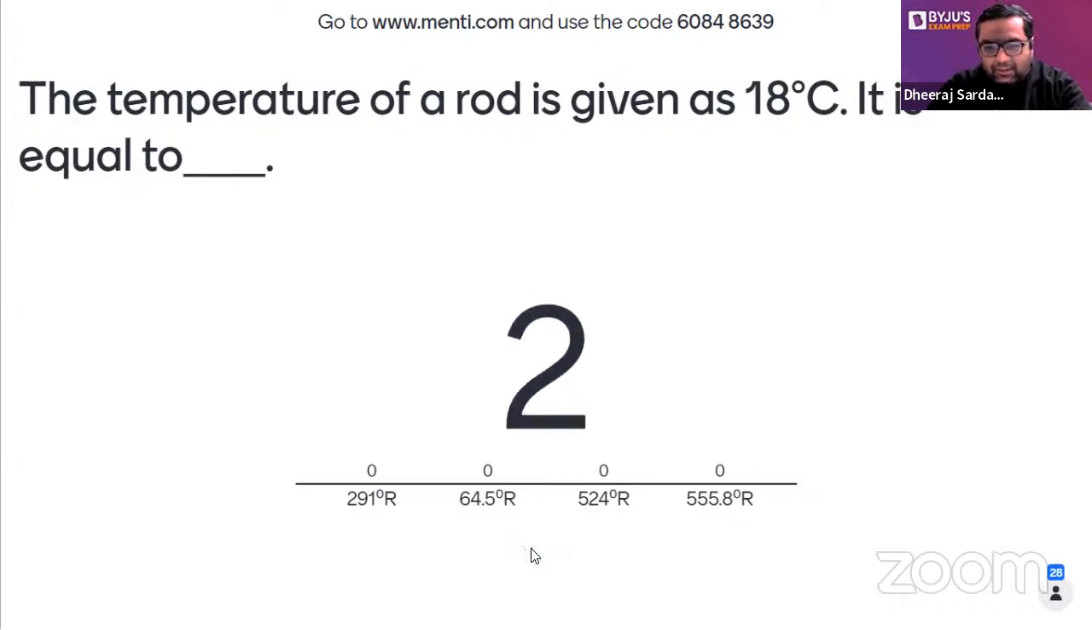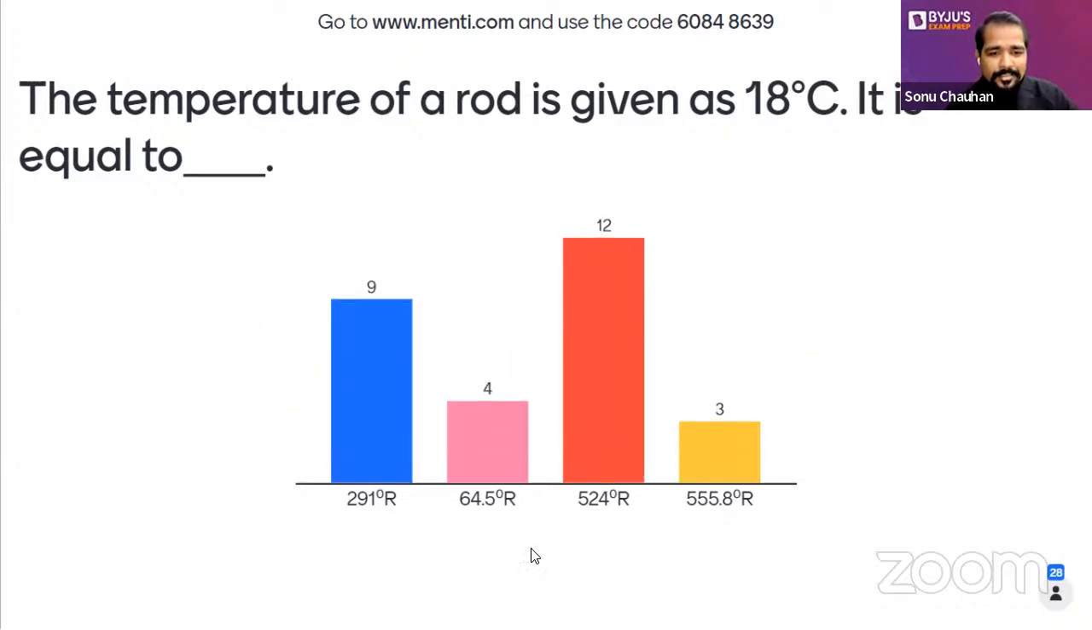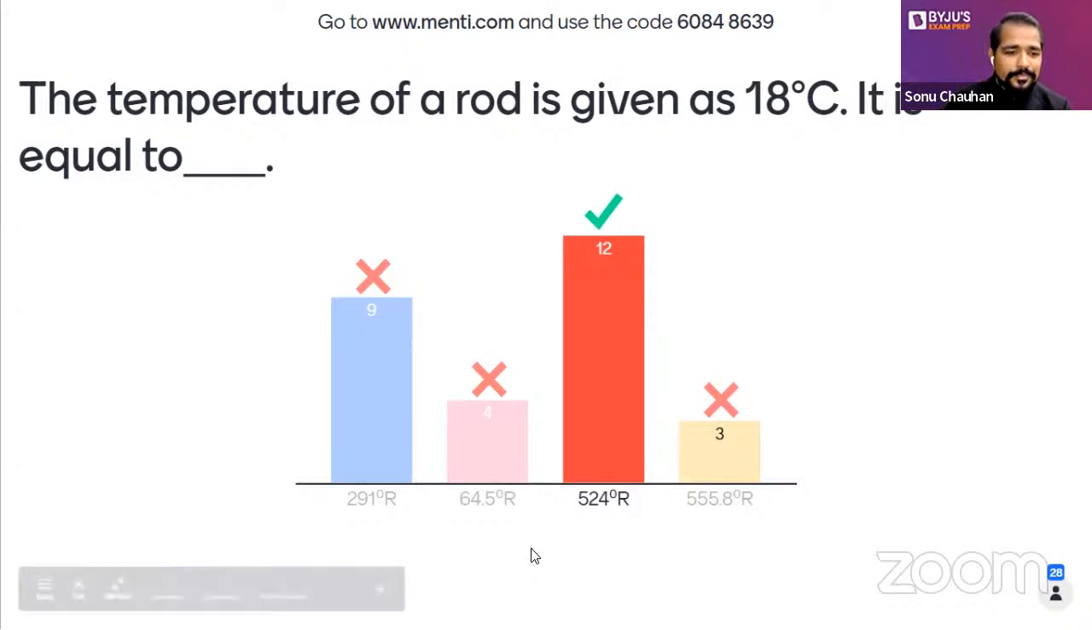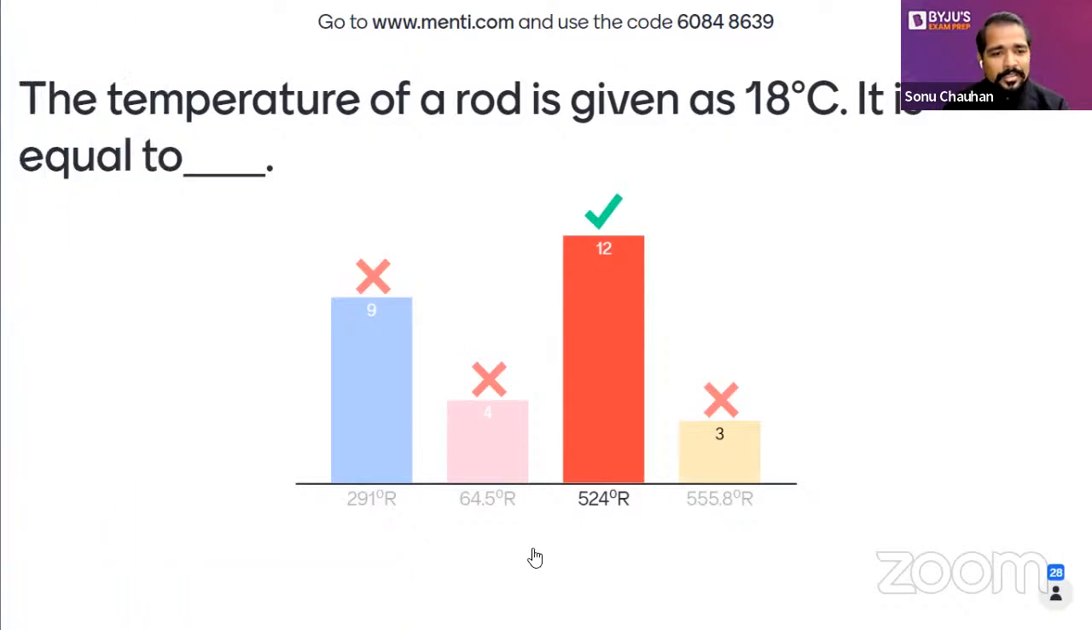Only 1 second left. Just pick the answer. Okay, 12 people have picked the correct answer. Out of 26 people, only 12 have ticked the right answer. I'm expecting more, this is a very simple question. You all must try, and you can't say, sir, the time was too short, so there was a problem.